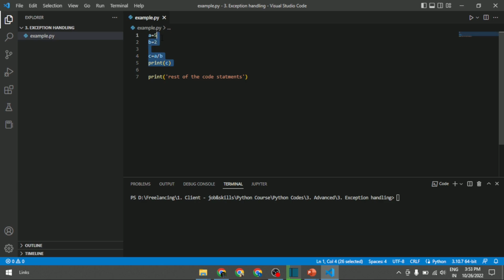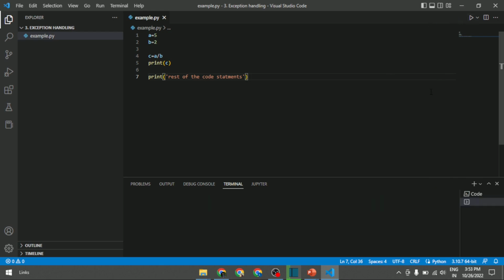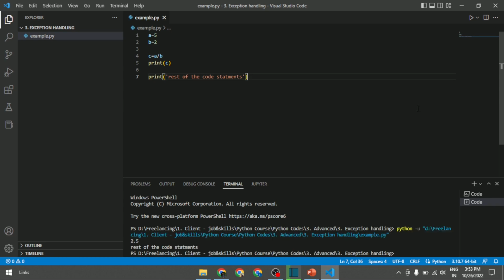Once after the execution of this program, the rest of the code statements will get executed. When I run this, I will get a value of 2.5 and the rest of the code statements. Since everything looks fine here, but if you face any error while executing, how can you handle it with the blocks? That's the thing we can discuss now.